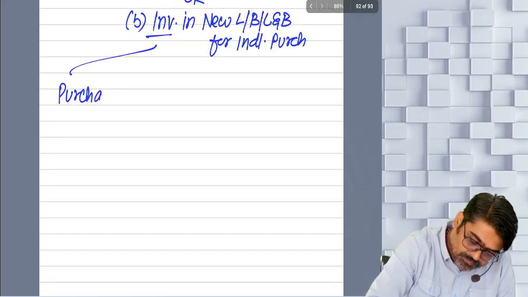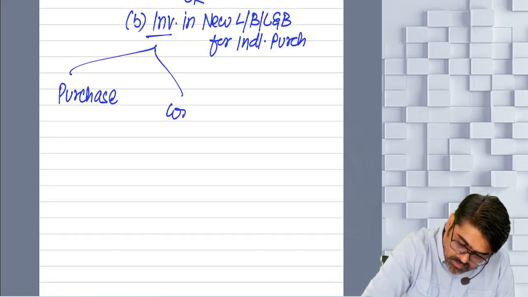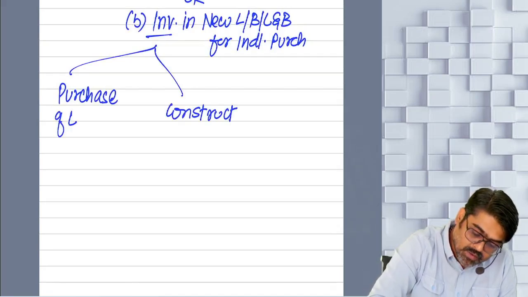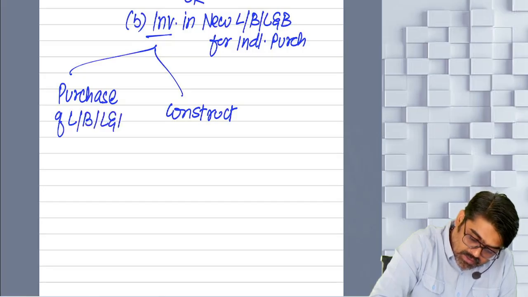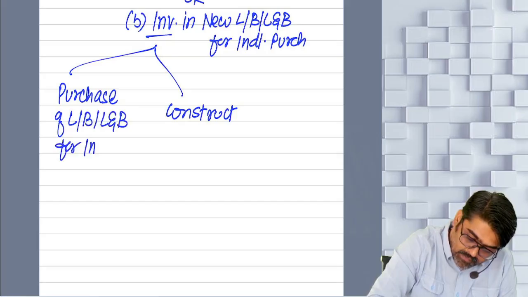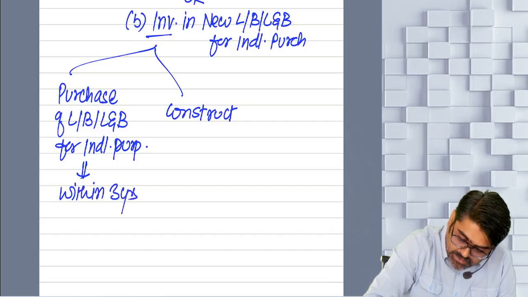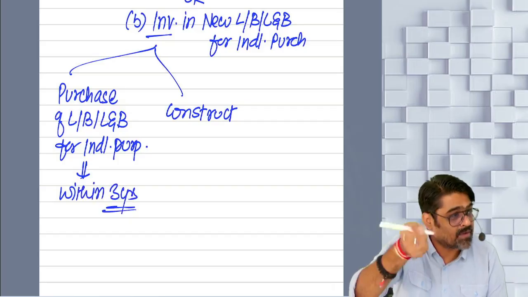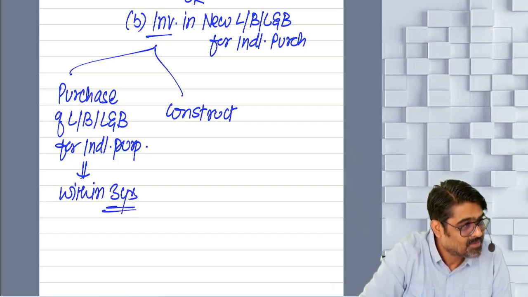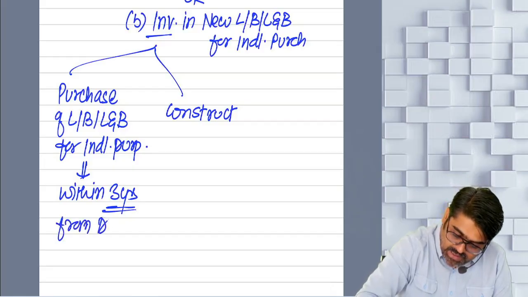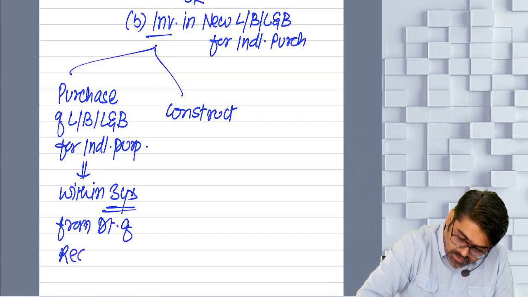So you have to purchase or you have to construct. What you will purchase? Purchase of land or building or land and building. For what? Industrial purpose. And that purchase should happen within 3 years. 3 years from the date of compulsory acquisition. From the date of receipt of compensation. 3 years forward. Yes or no?